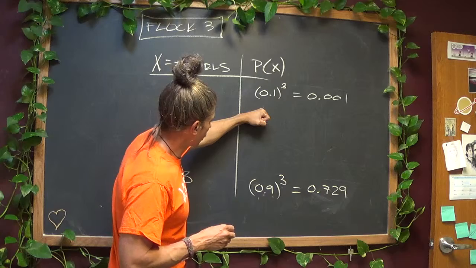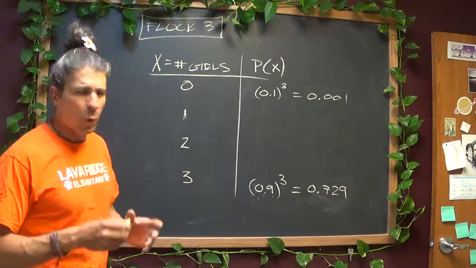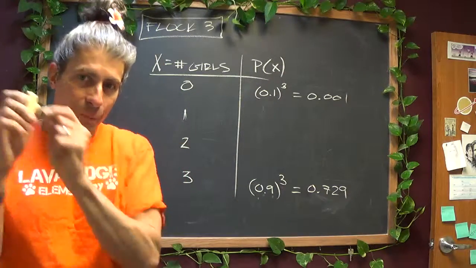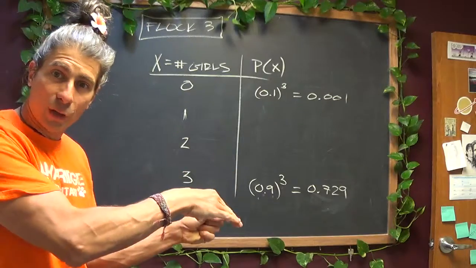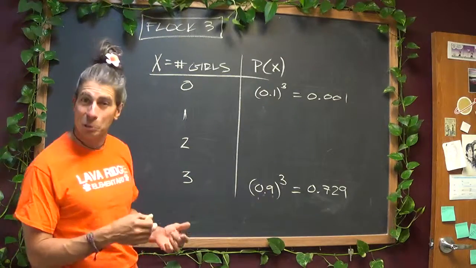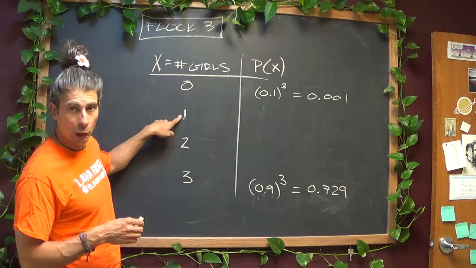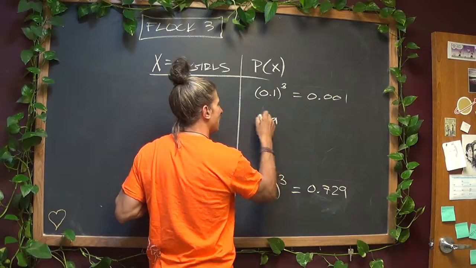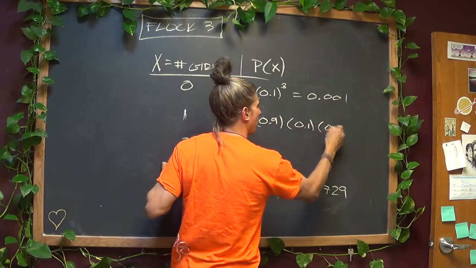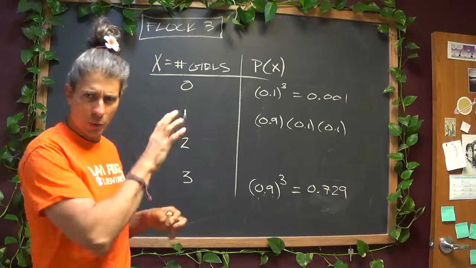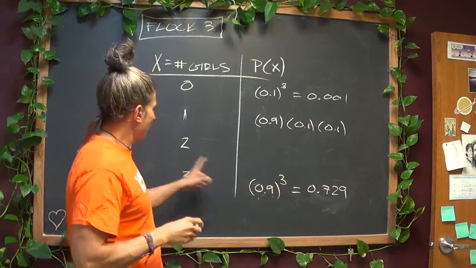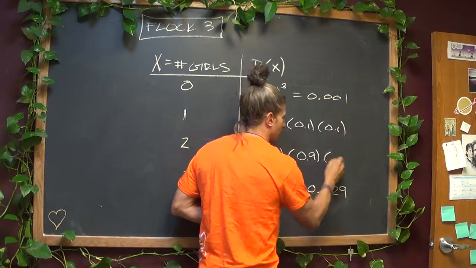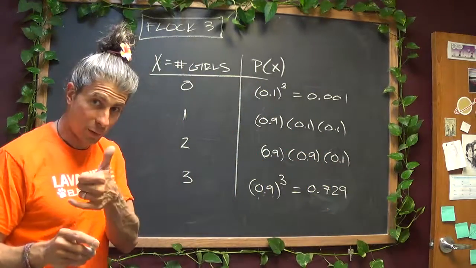What's the chance of 1 girl and 2 boys and 2 girls and 1 boy? Well, if we extend the logic on these, if there's a 0.1 chance for every boy and a 0.9 chance for every girl, I think we can multiplicatively string these together. If you've got 1 girl, that means you also have 2 boys. So that means you're going to have a 0.9 and a 0.1 and a 0.1. I'm going to write them out like that just because I want to make sense. Okay? And for 2 girls, that means you're going to have 2 0.9s and a 0.1. Okay, so far?